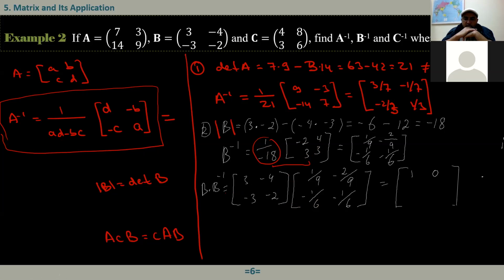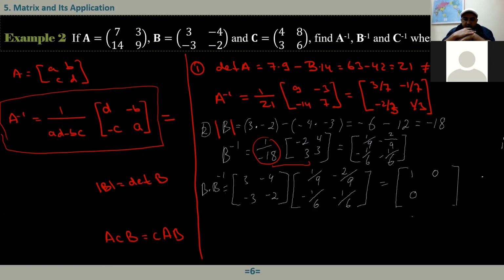Three times 1 over 9 is 1 over 3. And minus 4 times minus 1 over 6, that is 2 over 3, right? The sum is 1. Okay. 3 times minus 2 over 9, it is minus 2 over 3. And 2 over 3, that's equal to 0. And minus 3 times 1 over 9, minus 1 over 3, and 1 over 3, that's equal to 0.